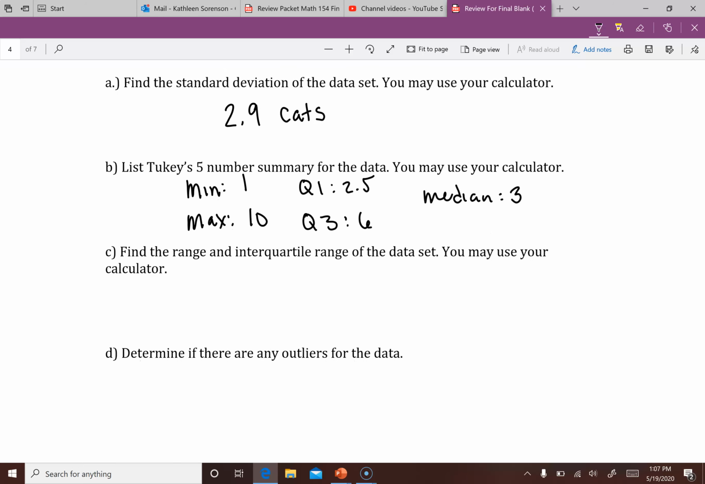All right, finding the range is going to be max minus min. So in this case, we're going to have 10 minus 1, which is 9. So that's our range. But our interquartile range is actually Q3 minus Q1. In this case, that's going to be 6 minus 2.5, and that gives me 3.5.